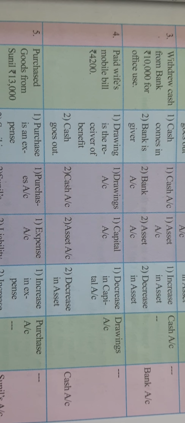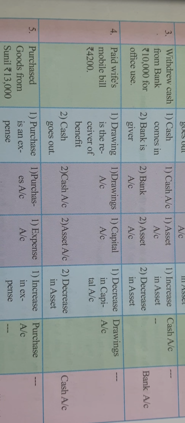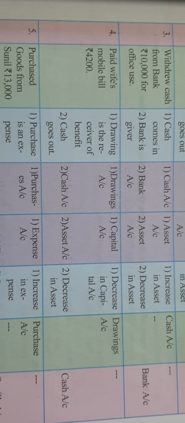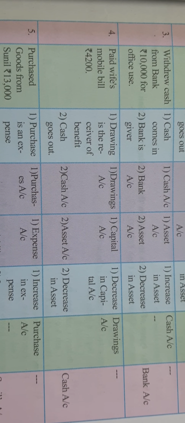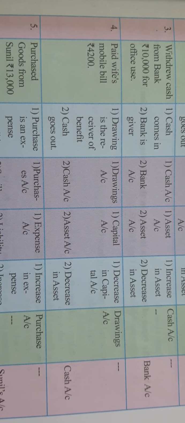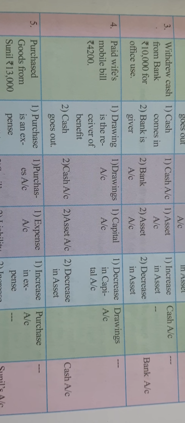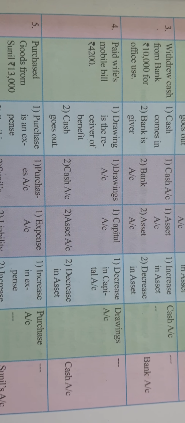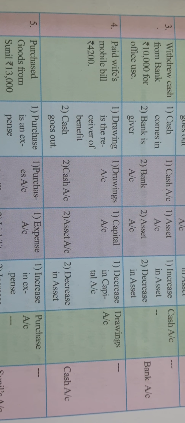Students, here for the drawing it is written capital. I will explain this concept in the coming chapters, because if I explain it now, you will not understand. But when we learn the chapters journal, ledger and so on, then the concept will be clear why capital is written here.